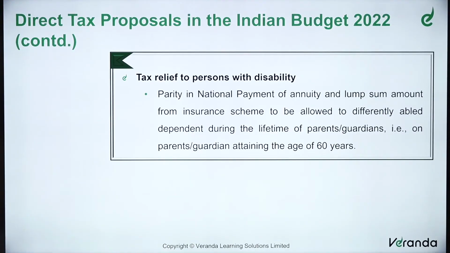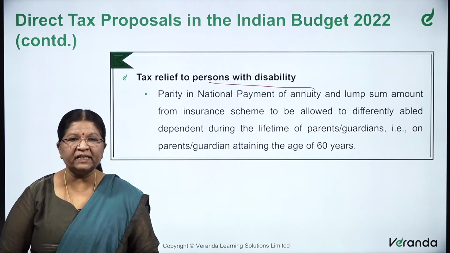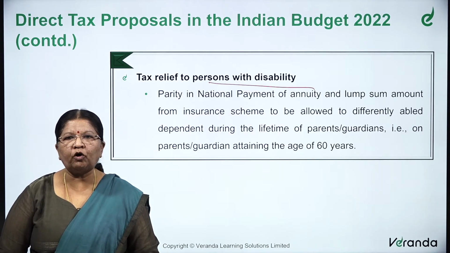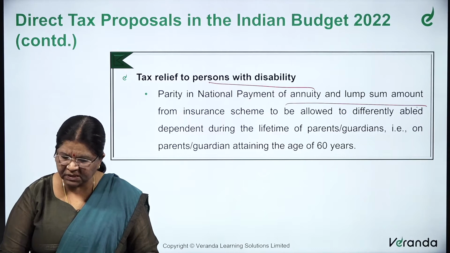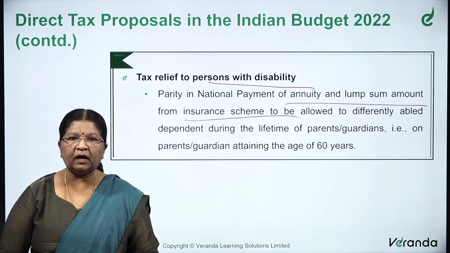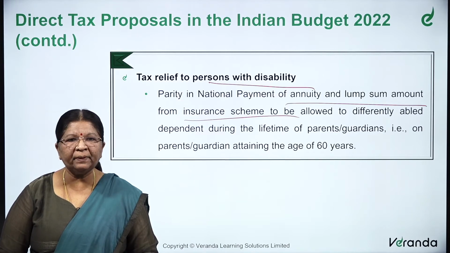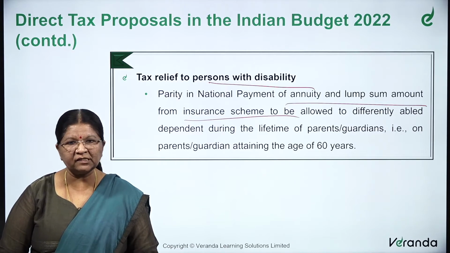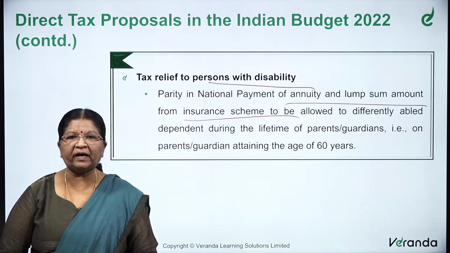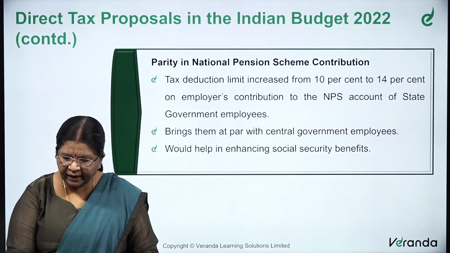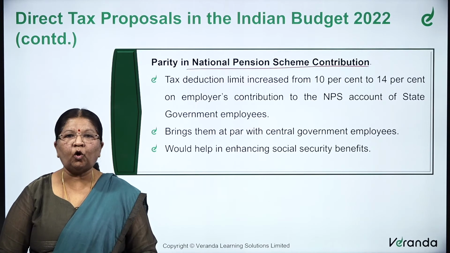The tax relief to persons with disability. The parity in national payment of annuity and lump sum amount from insurance scheme to be allowed to differently abled dependent during the lifetime of the parents or the guardians, that is, on the parents and guardians who attain the age of 60 years.